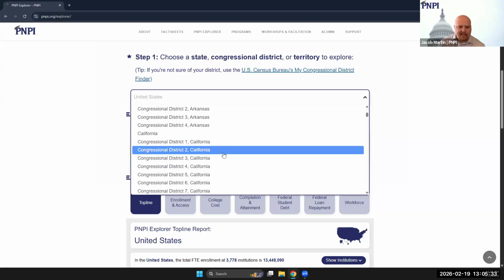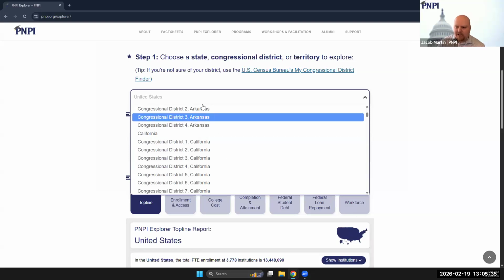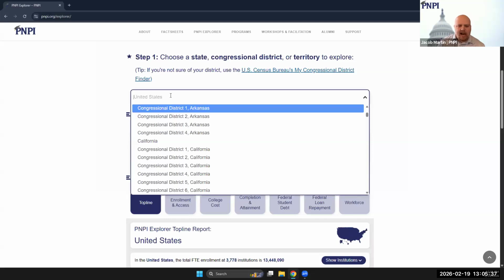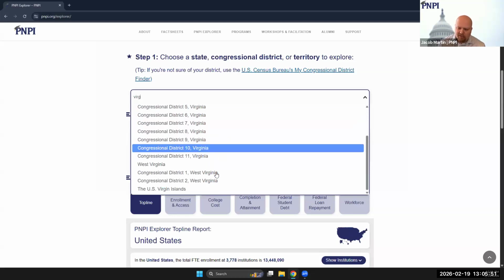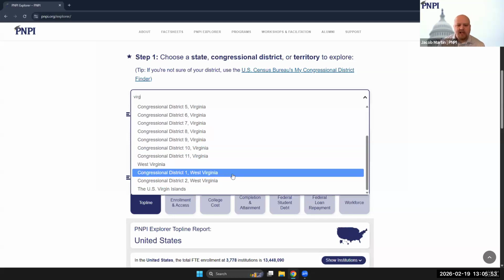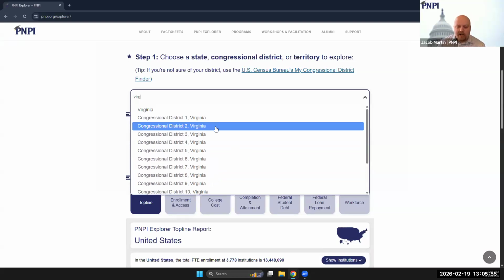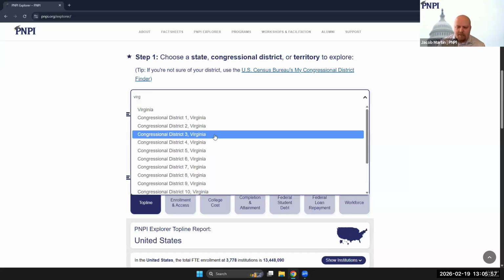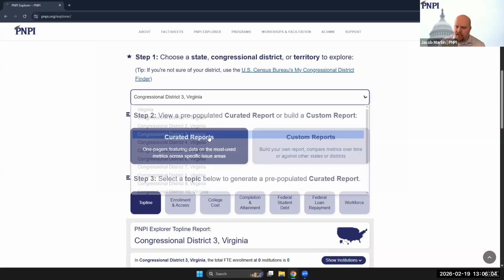Now, if you're interested in selecting something that falls later in the alphabet, you can save yourself some time by going up here and typing in the geography that you're interested in the drop-down menu. So, for example, let's say you wanted to look at the state of Virginia. All you do is start typing in the name, and you'll see Virginia, West Virginia, and the U.S. Virgin Islands appearing. Now, if you wanted to look at a congressional district, that's okay. You can still type in the name of the state, and the congressional districts will appear. So we'll go ahead and start by looking at Virginia's 3rd congressional district.